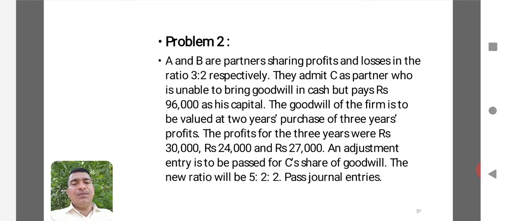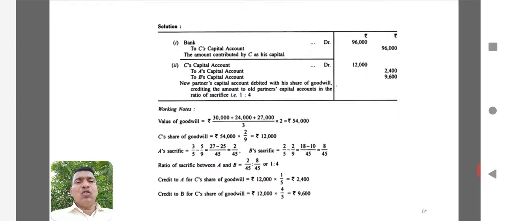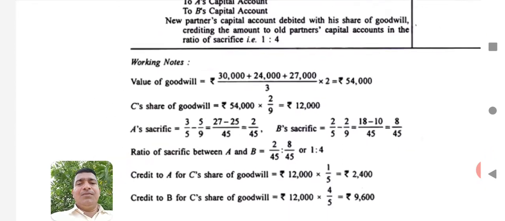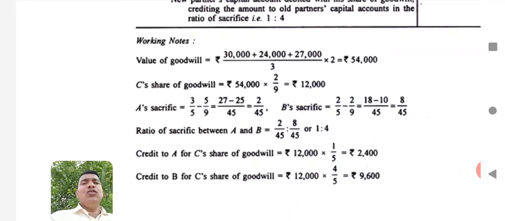By using this information, you have to first calculate the ratios, then make the apportionment, then go for passing the journal entries. Now, let us concentrate on the value of goodwill. First of all, we should go to the working note. I am going to draw your attention to the working note here. In the working note, first let us try to understand the value of goodwill.